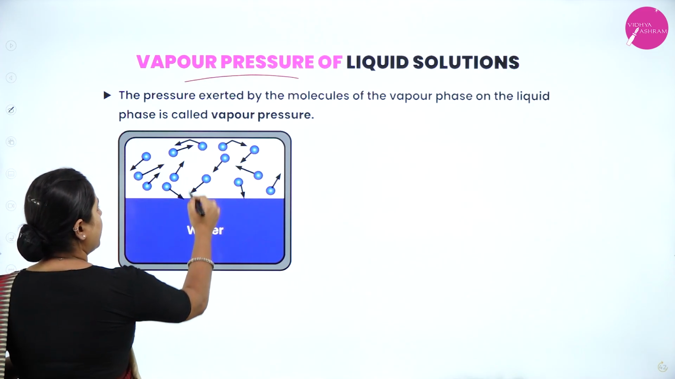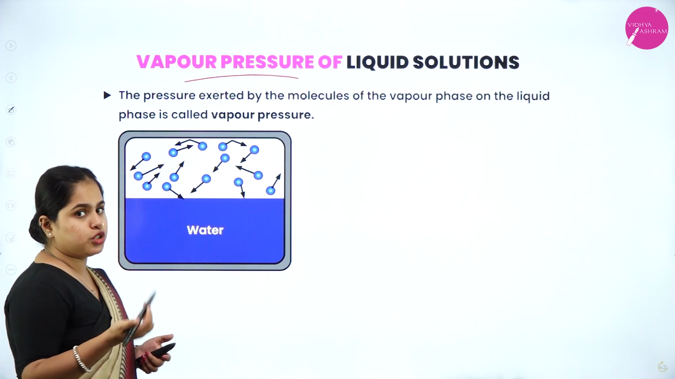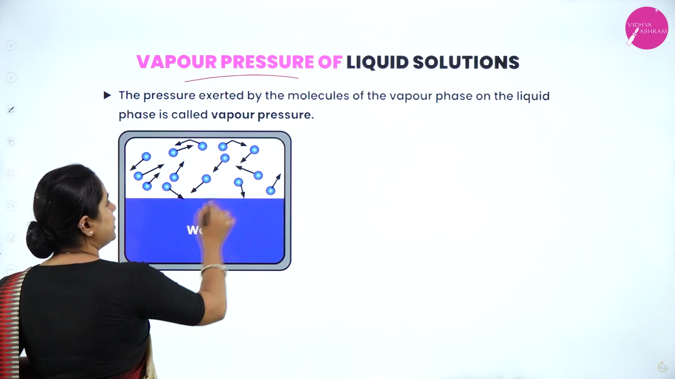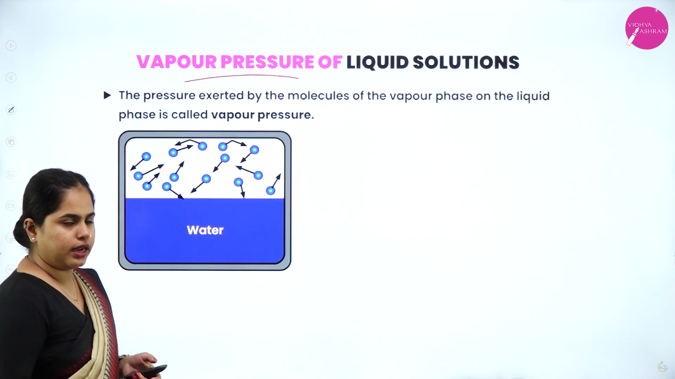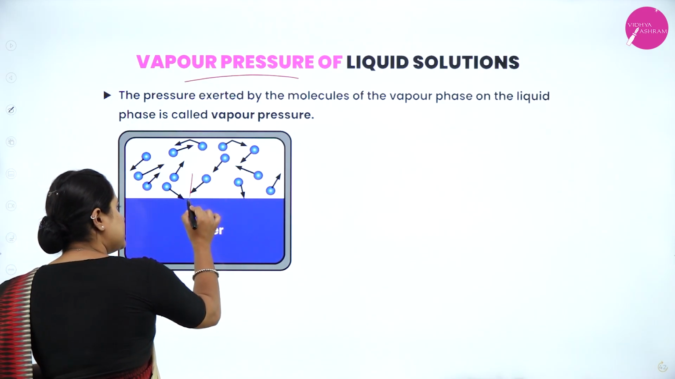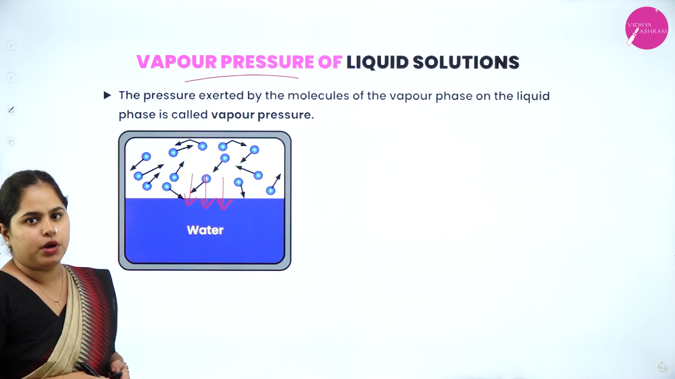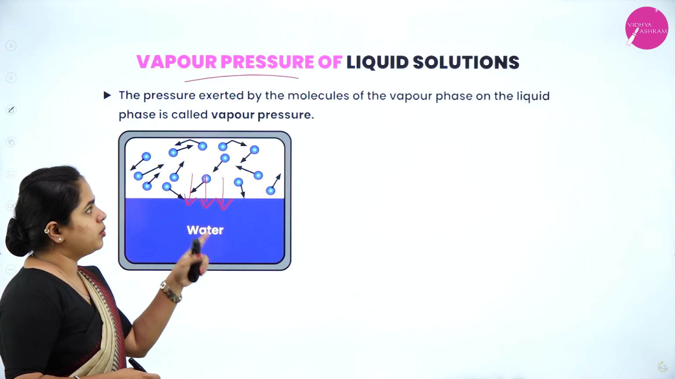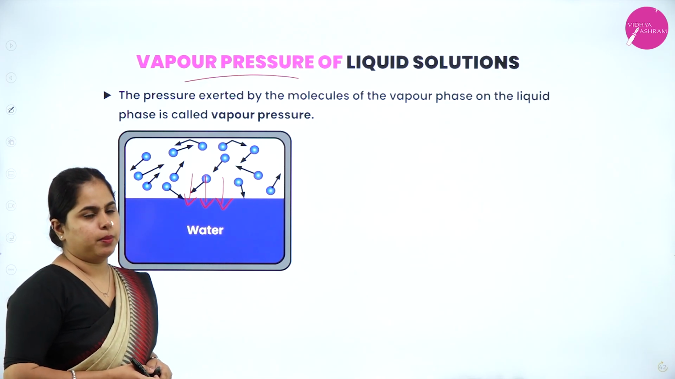So you can see what happens, it evaporates. So that means if I am heating this up, water will be converted into water vapor. And what happens, these gas particles will hit each other and the walls. That is the pressure exerted by the gas, right? And it will be exerting a pressure on this liquid surface that is called vapor pressure. Okay, so vapor pressure is the pressure exerted by the molecules of the vapor phase on the liquid phase. It is called vapor pressure, right?